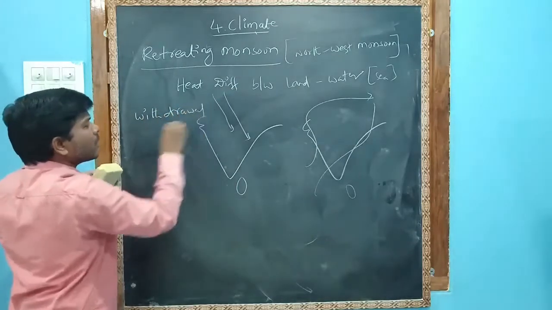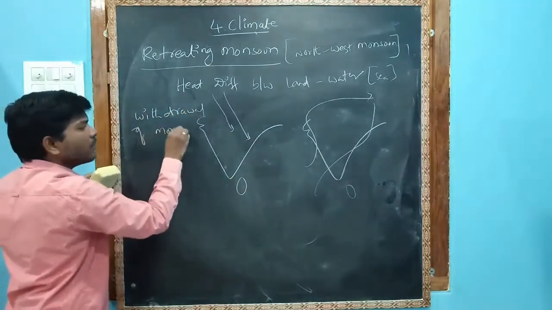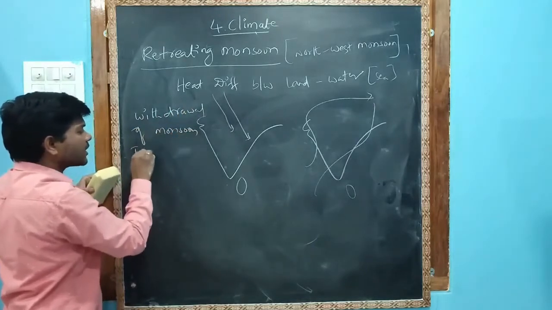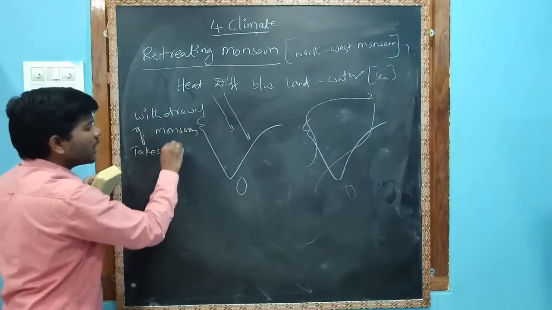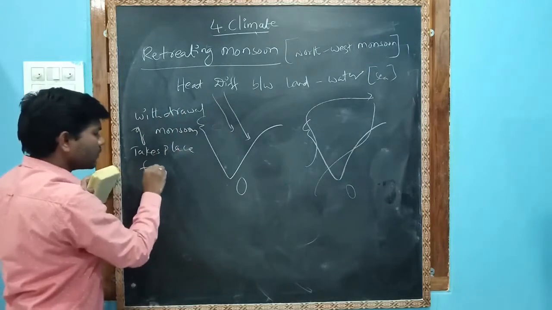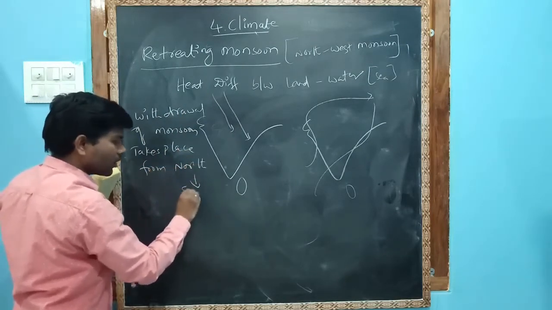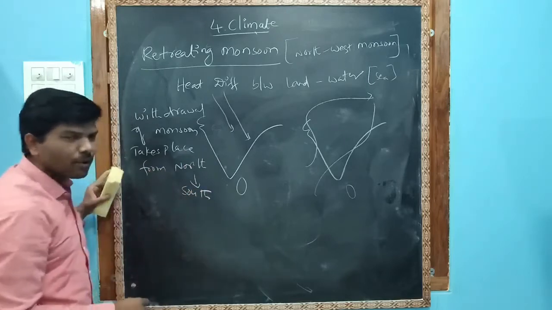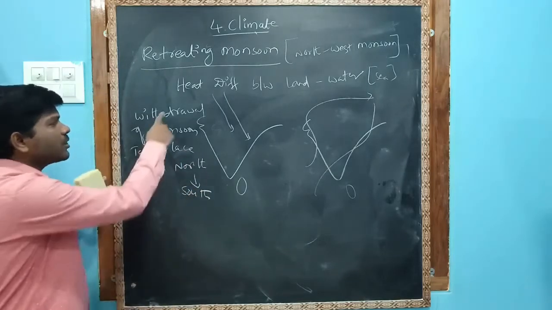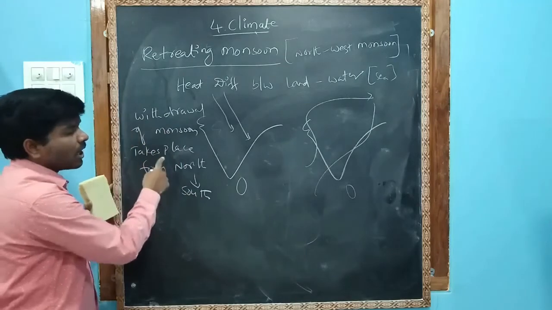Withdrawal of monsoon takes place from north to south. Very, very important. It is not there in the textbook, but you have to understand: withdrawal of monsoon takes place from north to south.